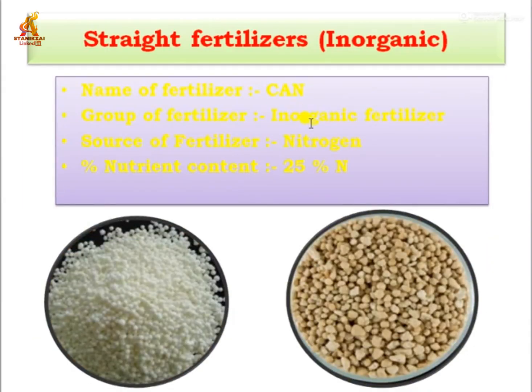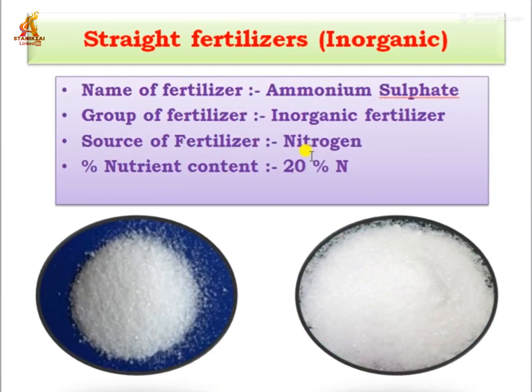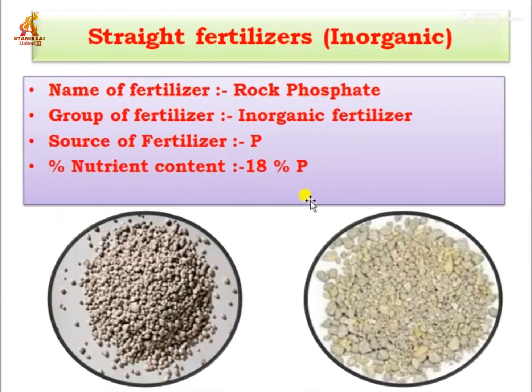And next one, calcium ammonium nitrate. This is CAN. This is also an inorganic fertilizer, and the source is nitrogen. Nutrient content is 25% nitrogen. Then ammonium sulfate. This is an inorganic fertilizer, the source is nitrogen, and the nutrient content is 20% nitrogen. Then rock phosphate. This is an inorganic fertilizer, a source of phosphorus, and the nutrient content is 18% phosphorus.